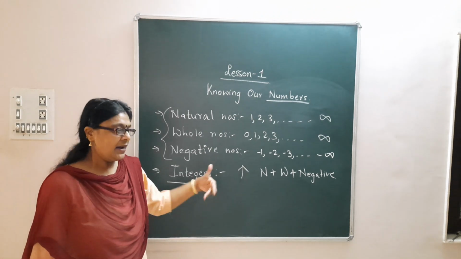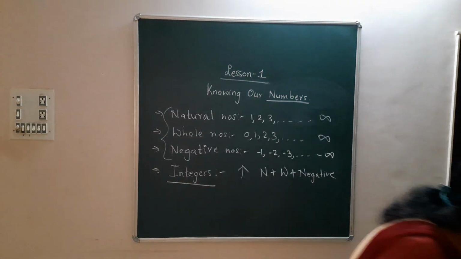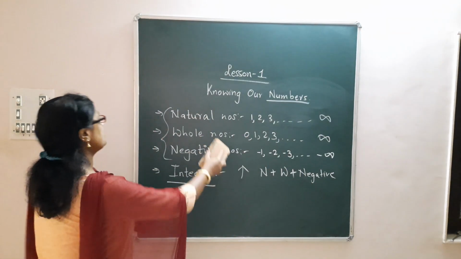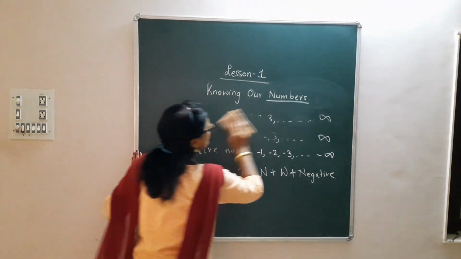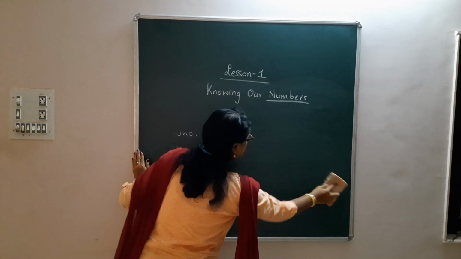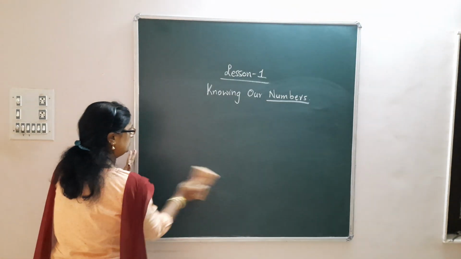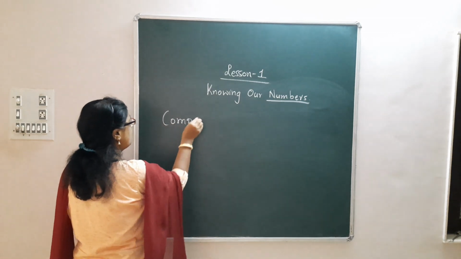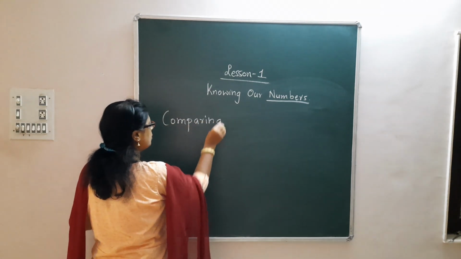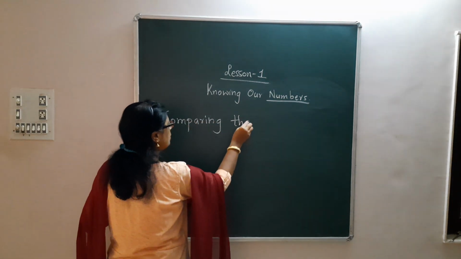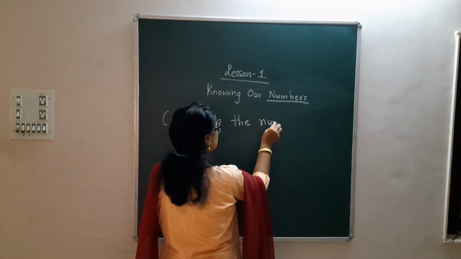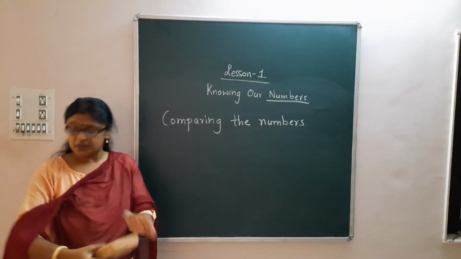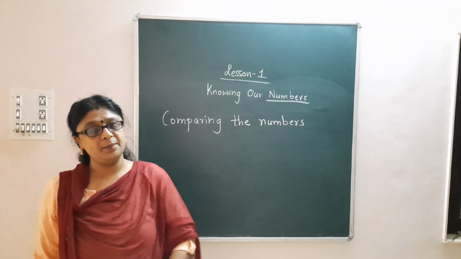Now our next topic is comparing the numbers. What is the meaning of comparing?